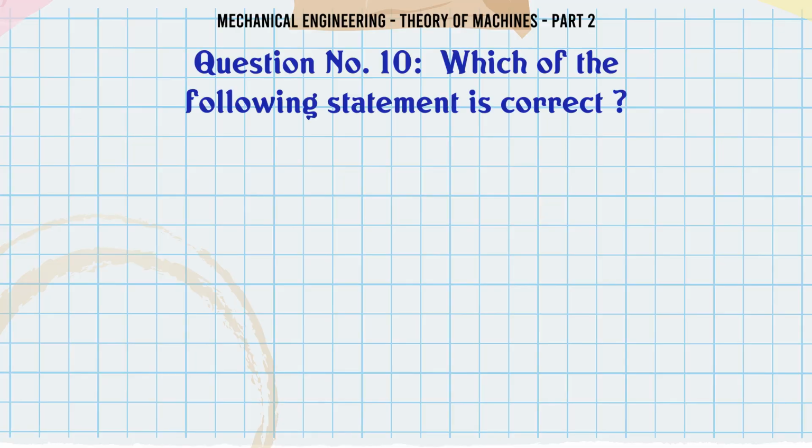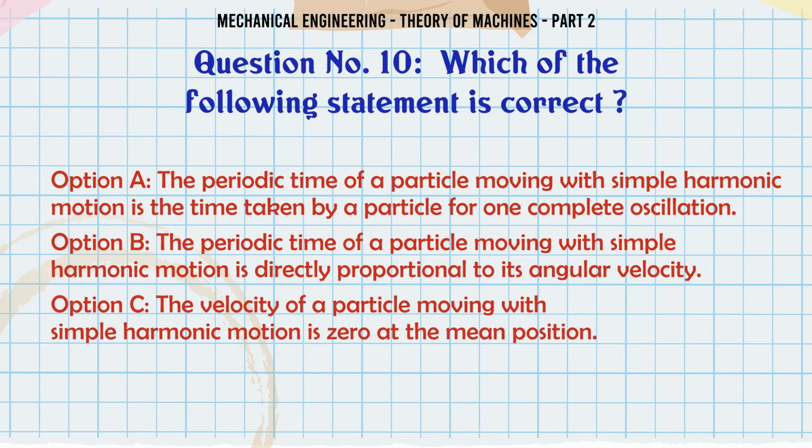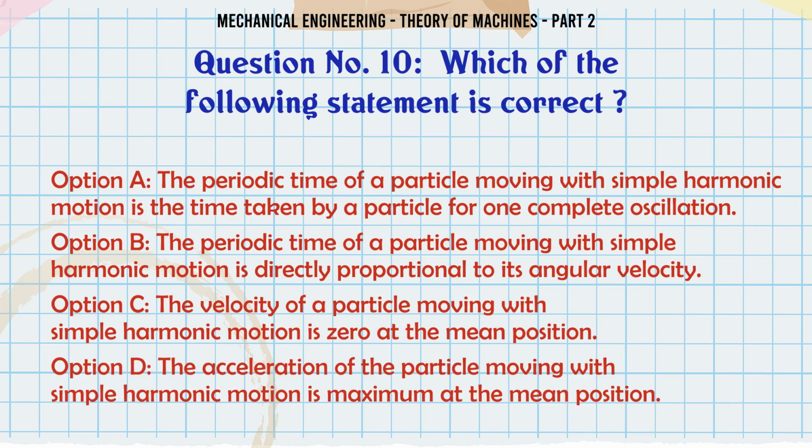Which of the following statements is correct? A. The periodic time of a particle moving with simple harmonic motion is the time taken by the particle for one complete oscillation. B. The periodic time of a particle moving with simple harmonic motion is directly proportional to its angular velocity.